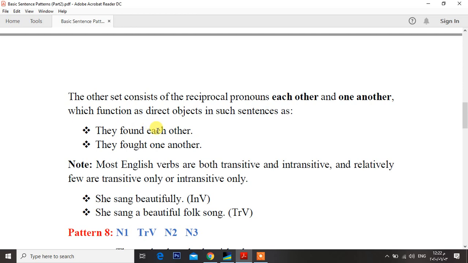They and each other have the same referent, and they relate to each other, or they are talking about the same group of people. They fought one another. One another also is regarded as a reciprocal pronoun and is also related to they. They and this one another are talking about the same group of people.